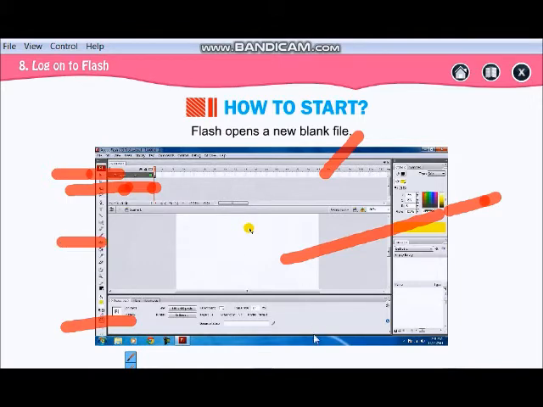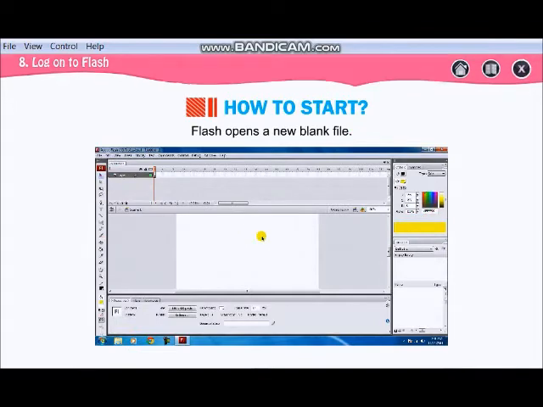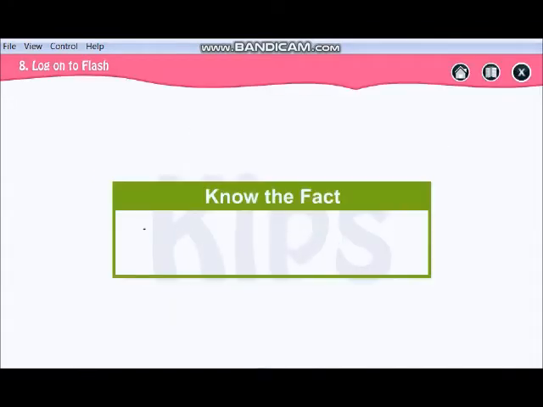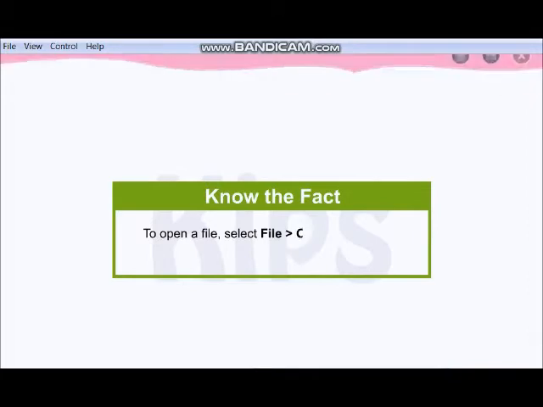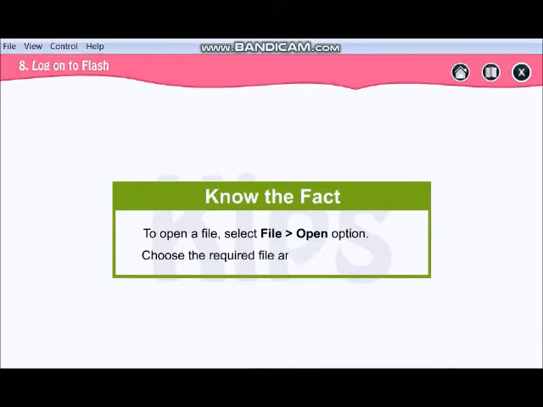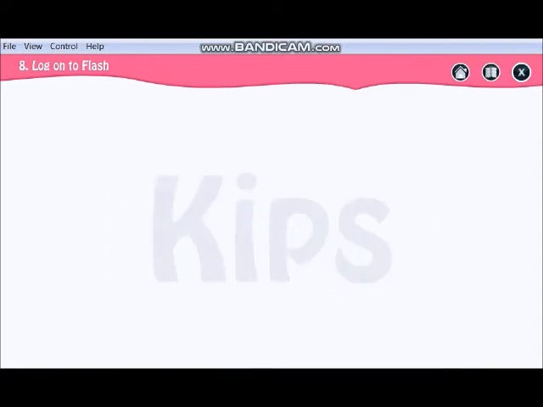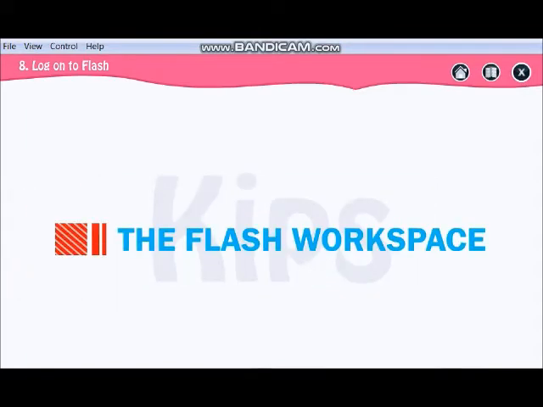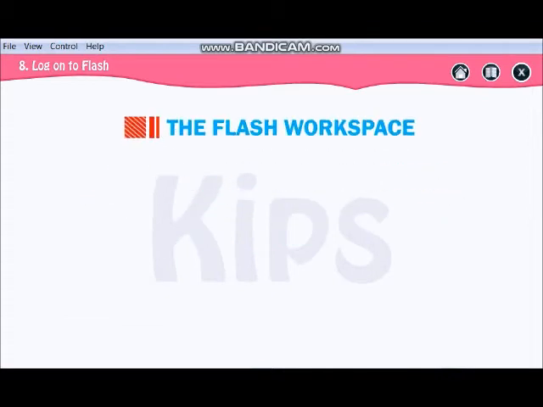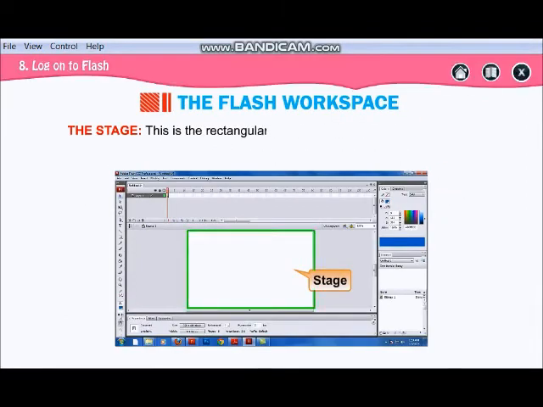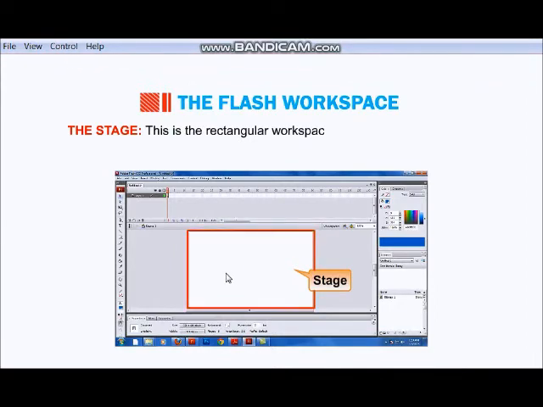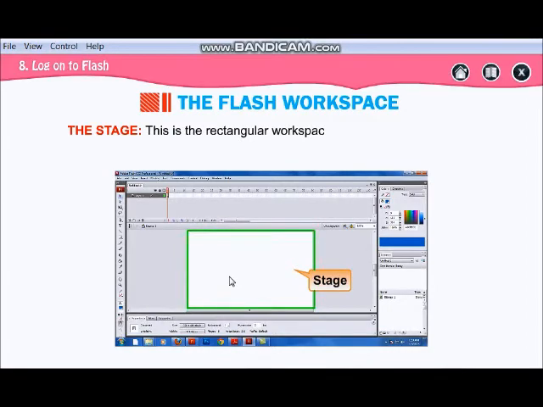So Flash opens a blank new file. To open a file, select File, Open, choose the required file and click on the Open button. Now the Flash workspace. See, this part is your stage. This is the rectangular workspace where you are going to draw your animation, where you are going to put your objects.